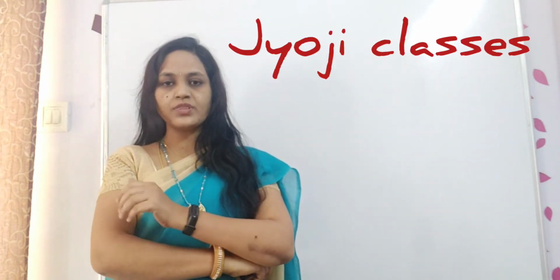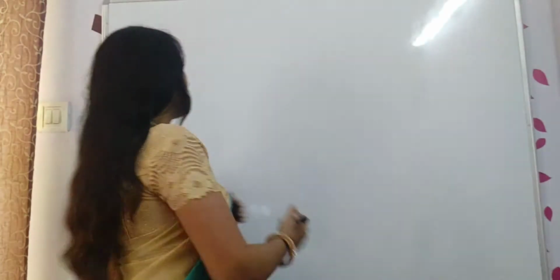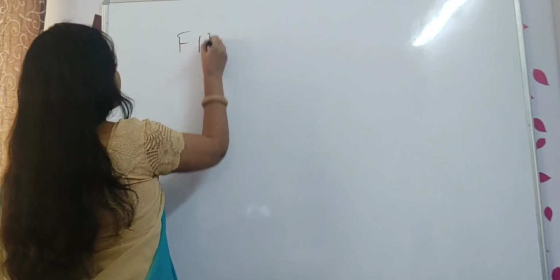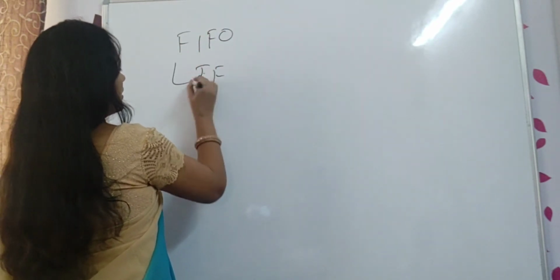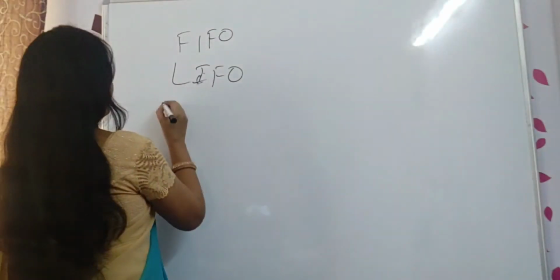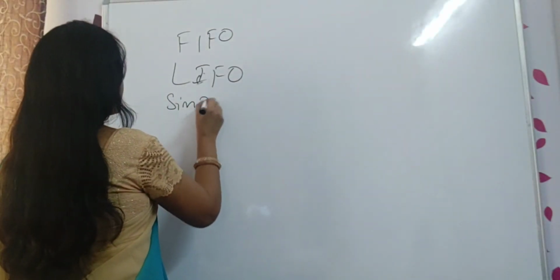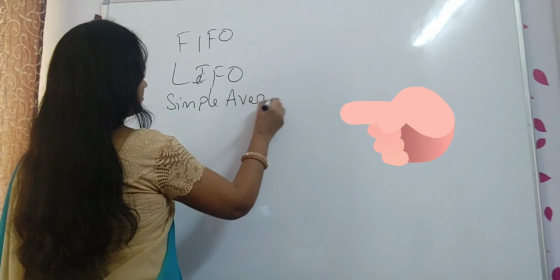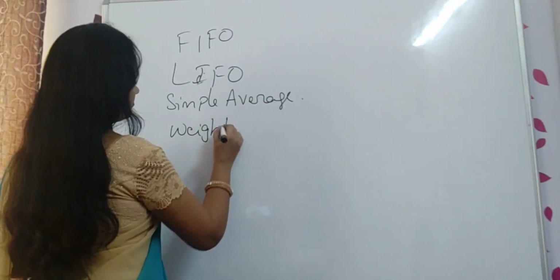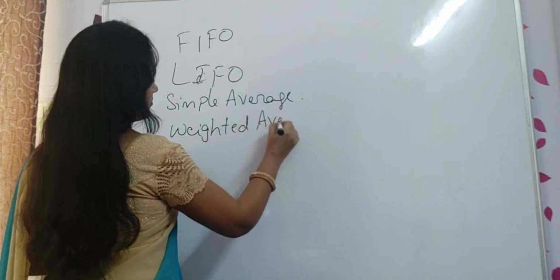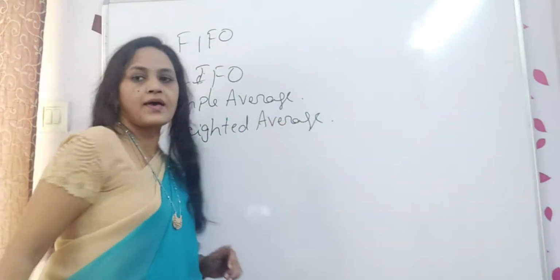Till now we have completed many problems on material costing. In that material costing, stores ledger we have done. We completed the methods of FIFO, LIFO, simple average, weighted average.